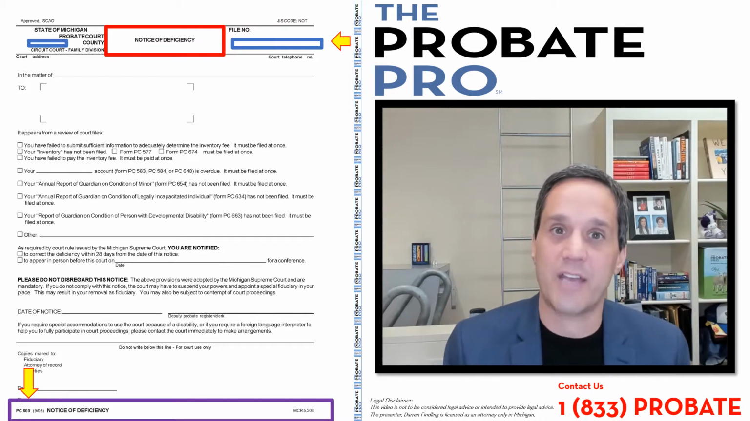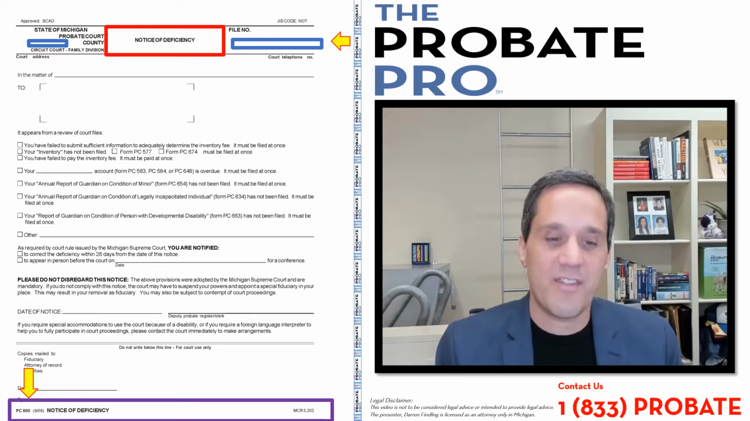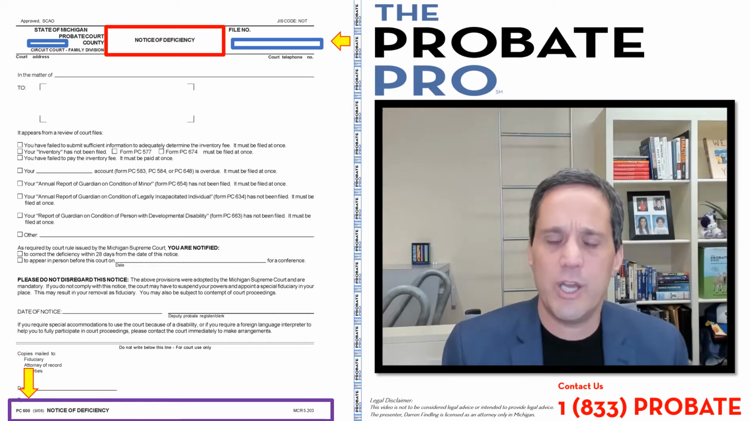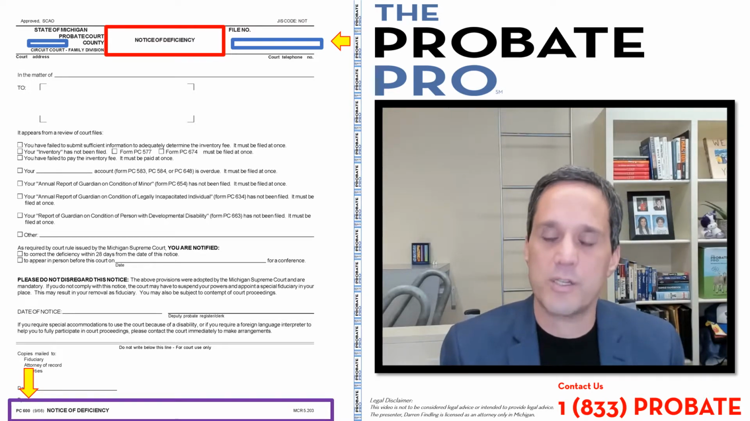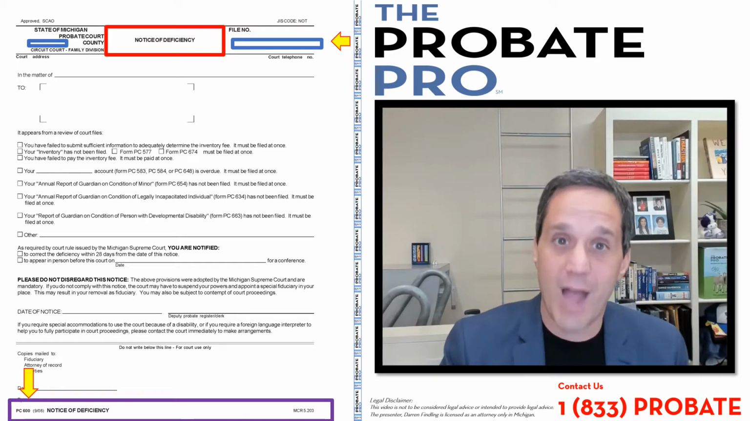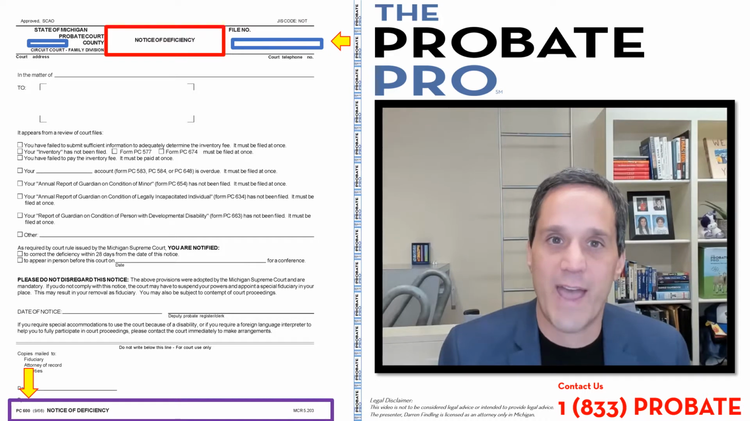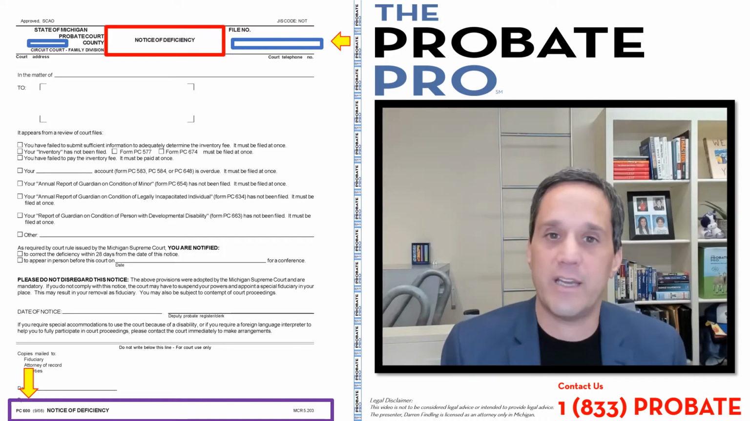It's a serious document. And the reason that you don't want to get it is it means that you've failed to perform a responsibility as the fiduciary. You failed to perform some required timing responsibility with the court, and you're going to get into additional problems if you fail to cure or correct the particular failure. Now, it can be used in a variety of contexts, which we're going to cover in a moment.